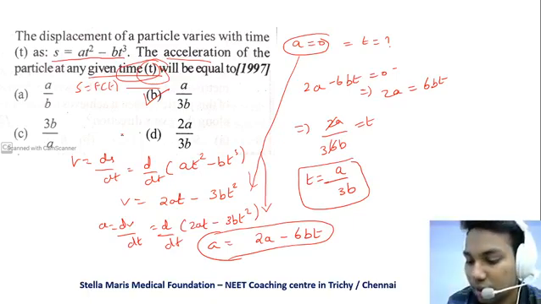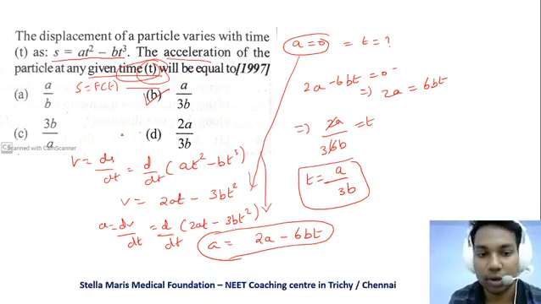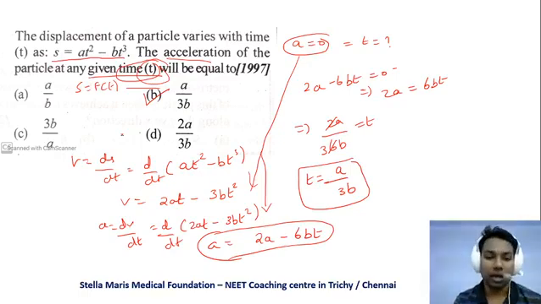Very good, very good. Dinesh, super, and Santosh, Bhavani, super. So the answer is B, a by 3b. Okay, so we move on to the next question.